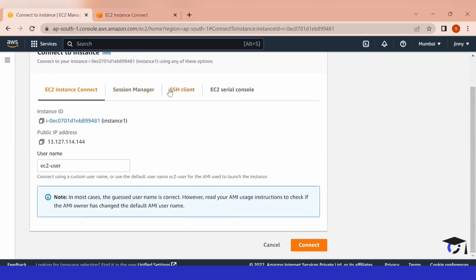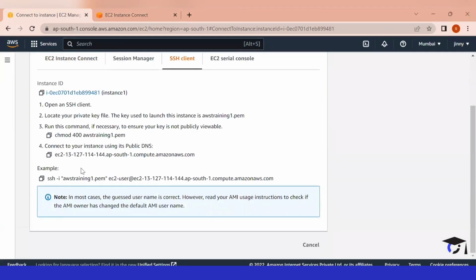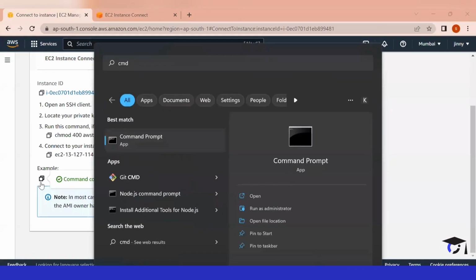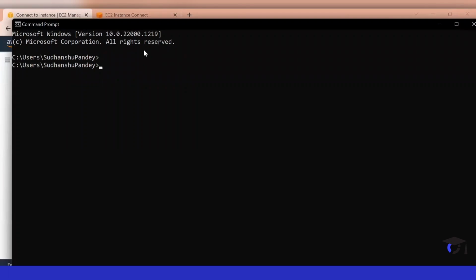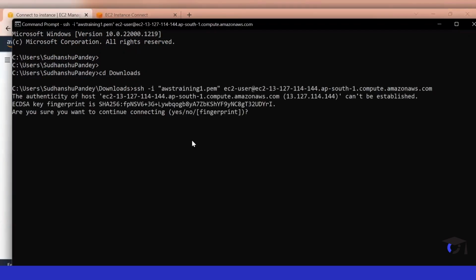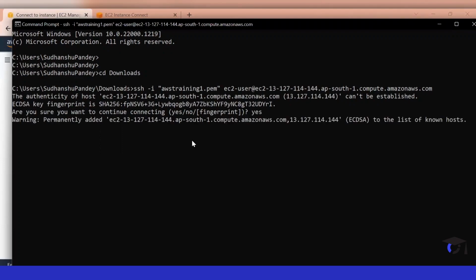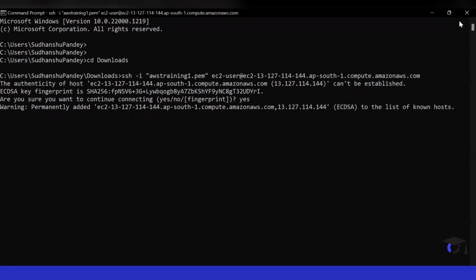One more way to use our instance is the SSH client. We can come here, we can copy this command, we can open command prompt, and here we can go to downloads because I have downloaded my key in this location. So now if I paste the command which I have copied, it will ask for yes or no. I will say yes, and it will authenticate me. And now we can use this instance.